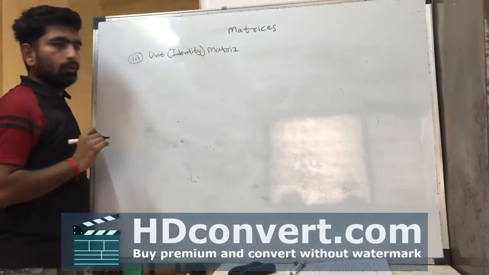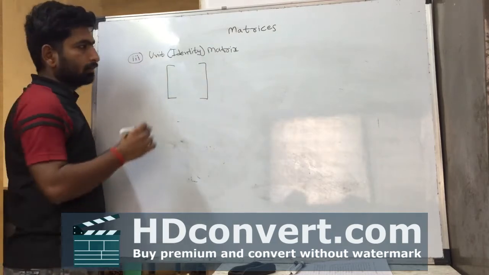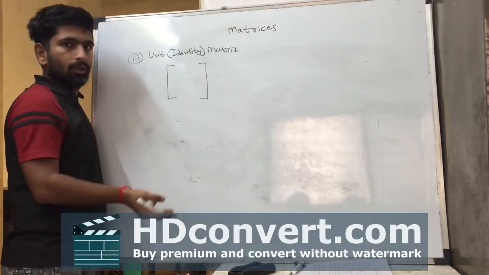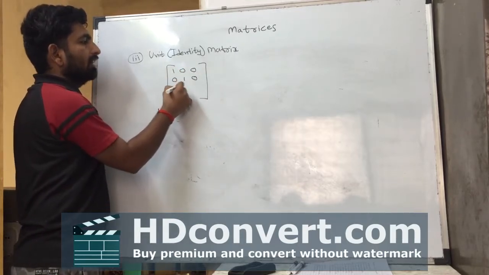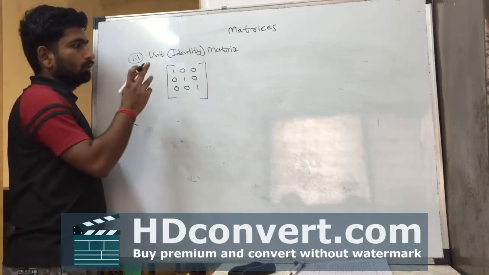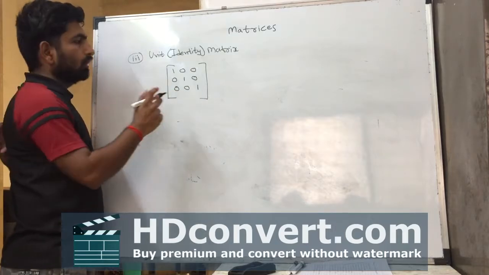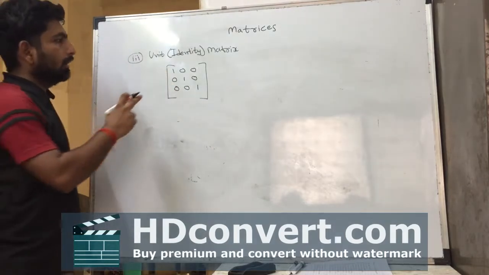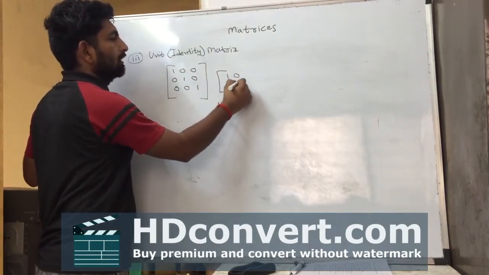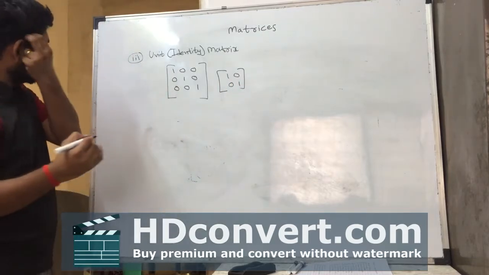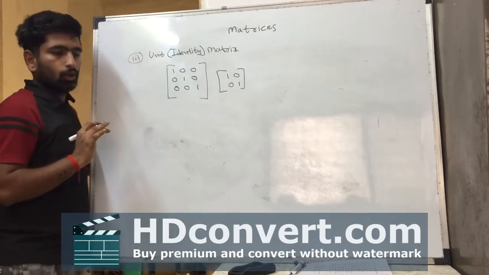In unit matrix, this matrix is also called the diagonal matrix, but diagonal and scalar as well, because all diagonal elements of unit matrix are same. So it is also a type of scalar matrix, but all elements are 1. So we call it unit matrix. All elements of the diagonal are 1. That's why this matrix is called unit matrix or identity matrix. This is the subtype of diagonal matrix.